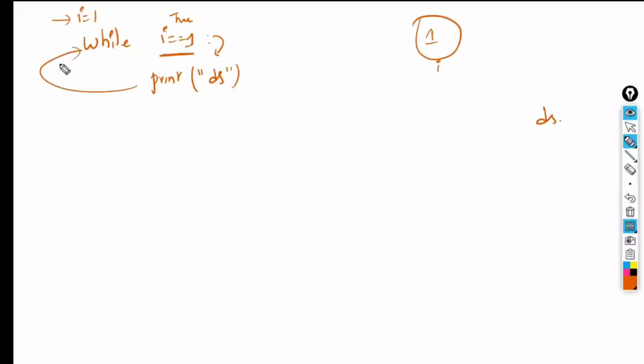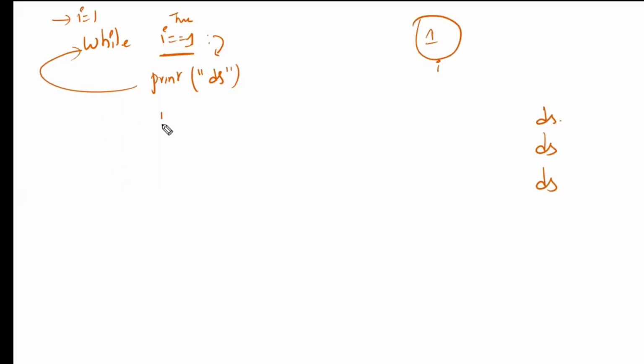Again it comes back here and checks. What is the i value now? Still 1. 1 is equal to 1, again true. Again ds, again ds. Like this, it is going to continue. It is called an infinite loop, because the condition never fails.